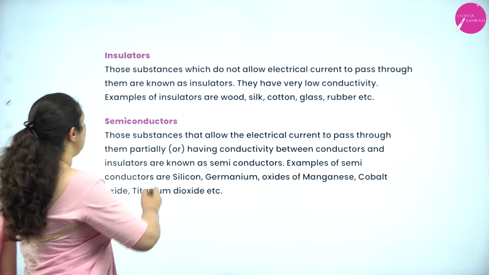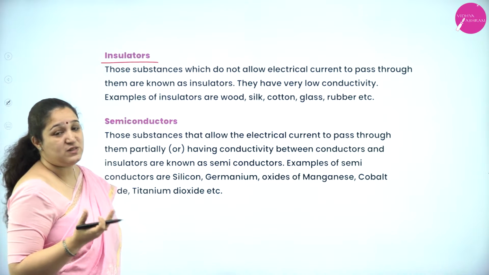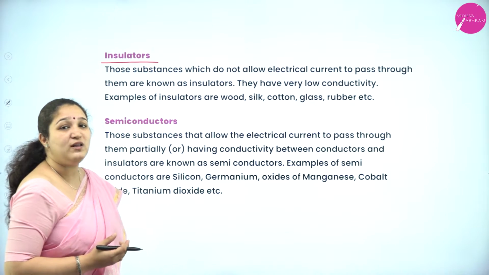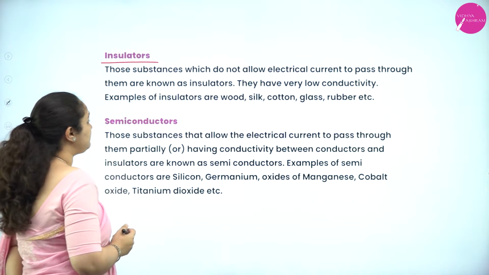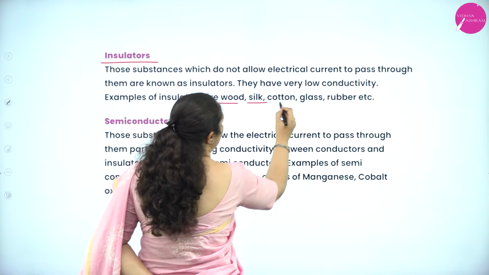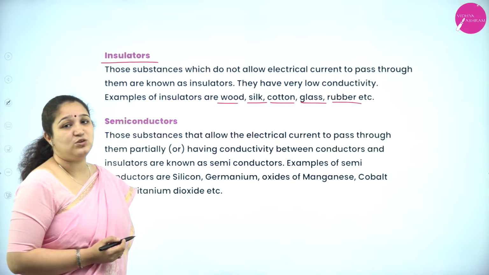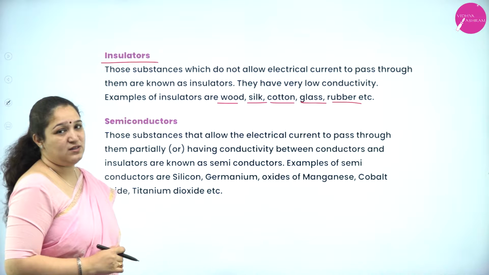Next we have insulators. What is the meaning of insulators? The substances which do not allow the electric current to pass through them, we call them insulators. Examples: wood, silk, cotton, glass, rubber, etc. do not allow the current to pass through them, isn't it?